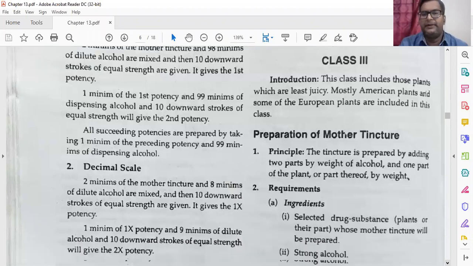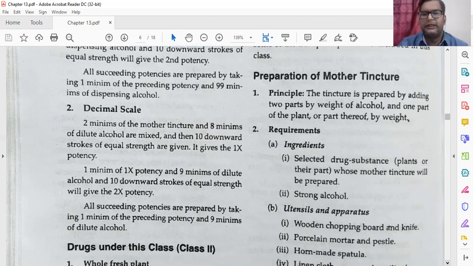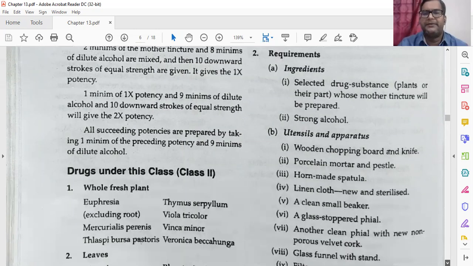Then preparation of mother tincture. Okay, how will you prepare the preparation of mother tincture? The tincture is prepared by adding 2 parts by weight of alcohol and 1 part of the plant or plant part therefore by weight. Okay, requirements, ingredient. Selected drug substances, plant or their parts whose mother tincture will be prepared. Strong alcohol will be there.